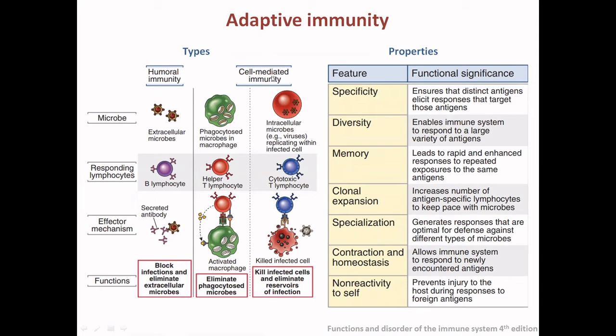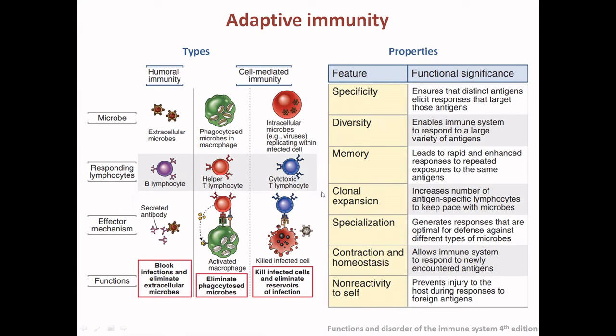So this adaptive immunity shows properties like specificity, because it has the ability to recognize each and every kind of antigen that it encounters. And as I discussed in one of the previous slides, there is a diverse variety of antigens, so it shows diversity. And one of the hallmarks of this system is the memory cells, because it has the ability to store the memory of antigenic properties of the infecting microorganisms so that it will give a secondary response that is rapid and heightened. So it shows the memory response.